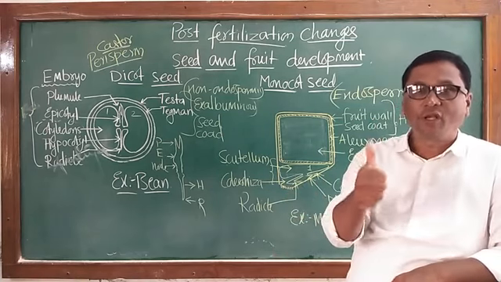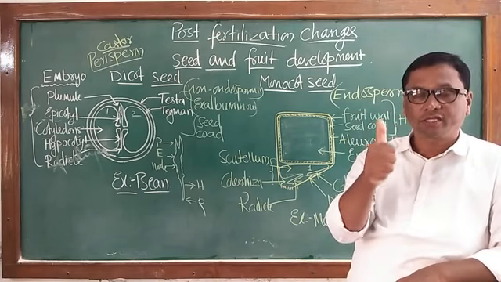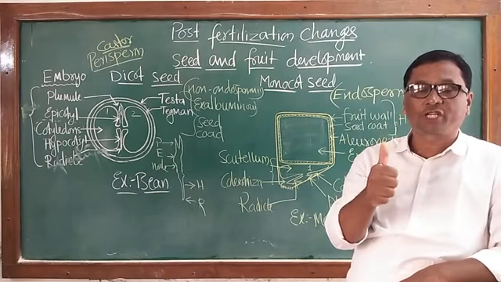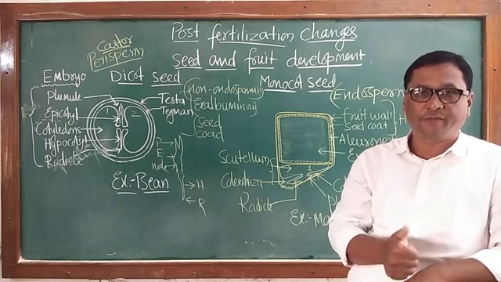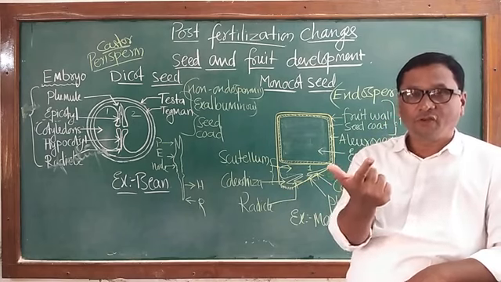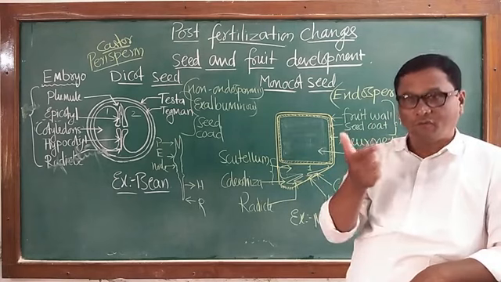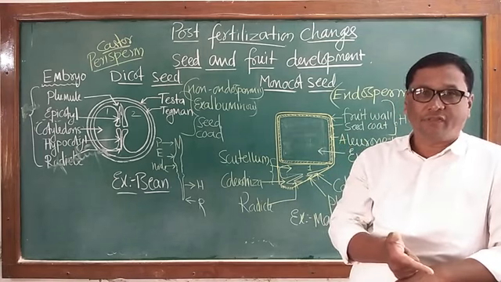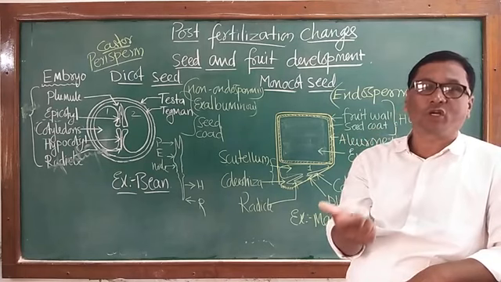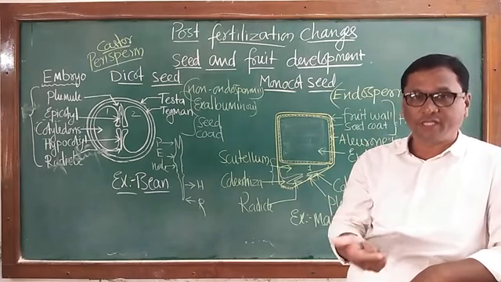First point is, fruits are the structures which give protection to the inner developing seed. Second, the outer pericarp of the fruit provides nourishment and water, etc., to the developing seeds.